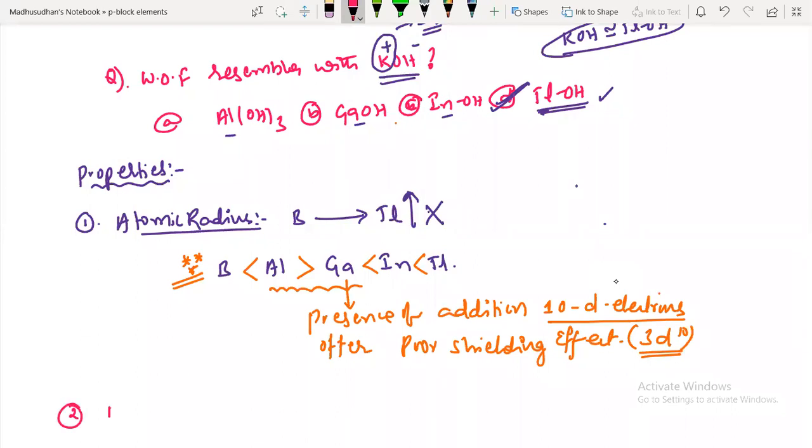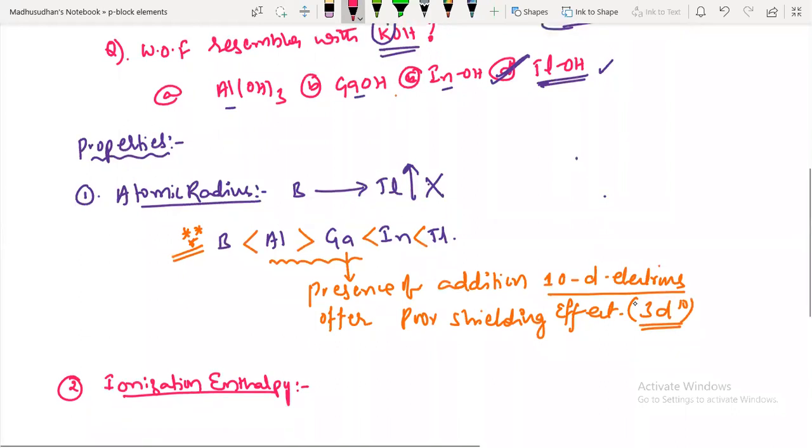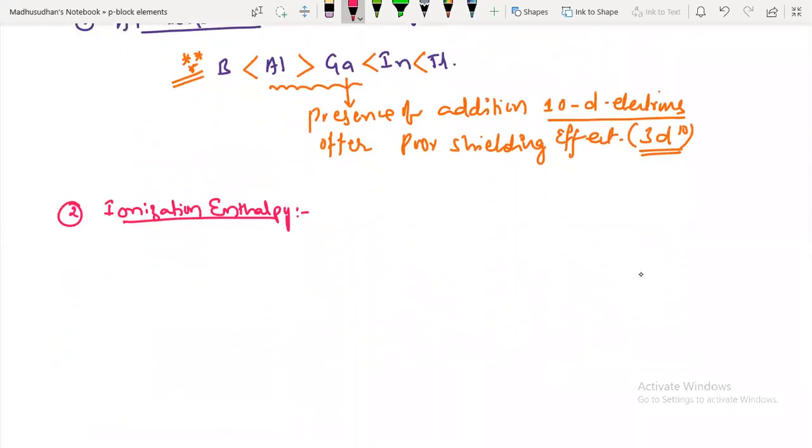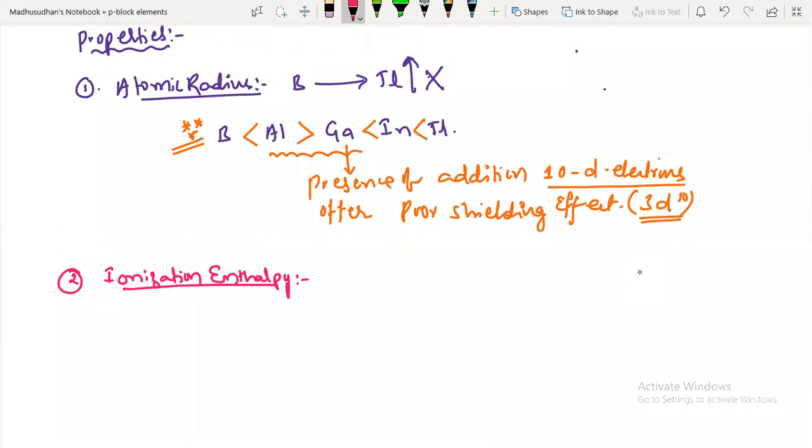Second one is ionization enthalpy. Tell me what happens to the ionization enthalpy from top to bottom. Here, this is a special case, guys. Aluminium, gallium. What happens to the ionization enthalpy?